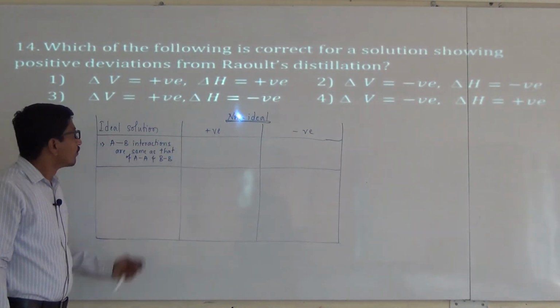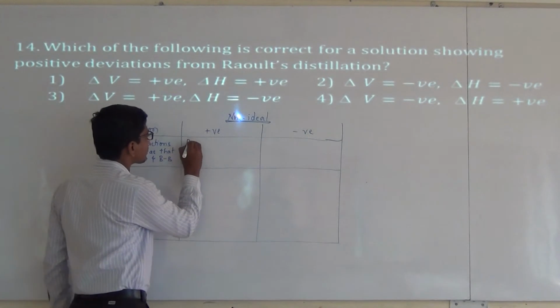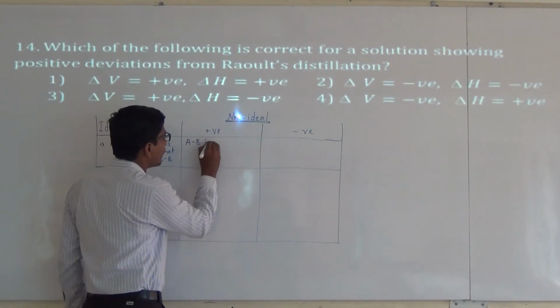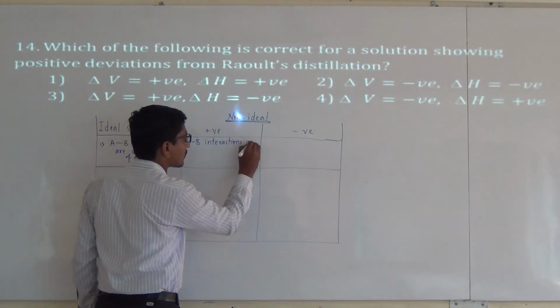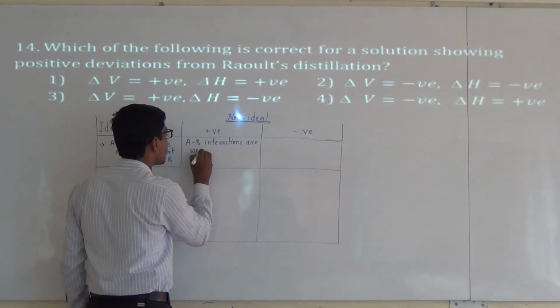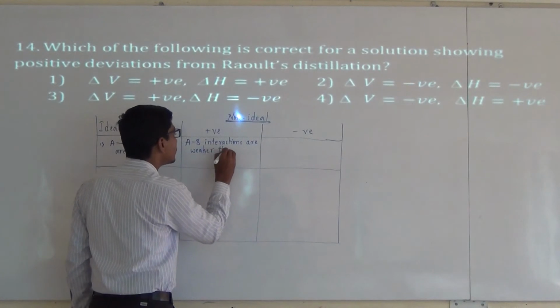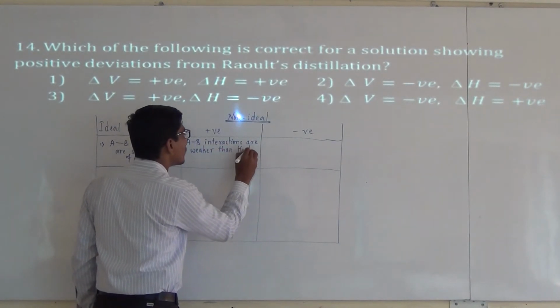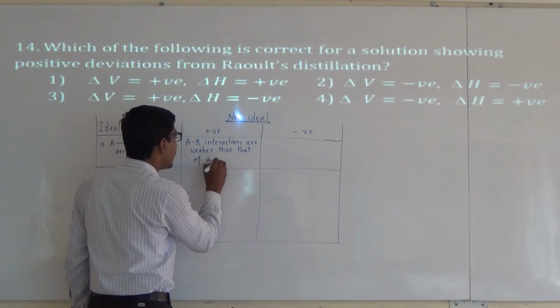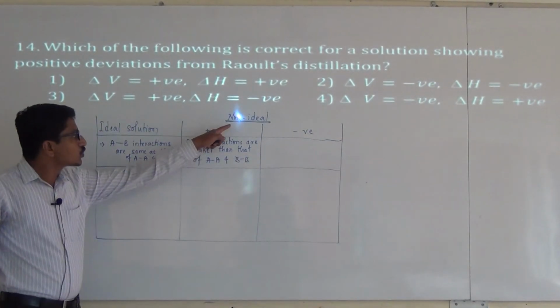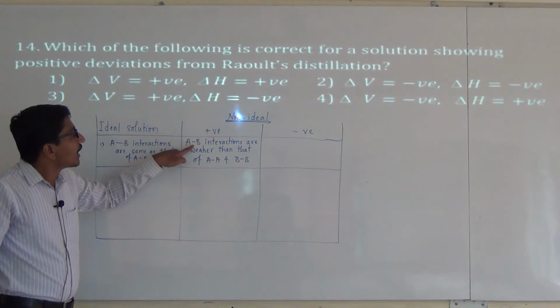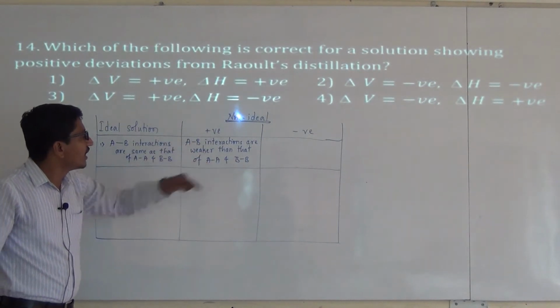But in positive deviation, AB interactions are weaker than those of AA and BB. In a non-ideal solution showing positive deviation, AB interactions are weaker than AA and BB.